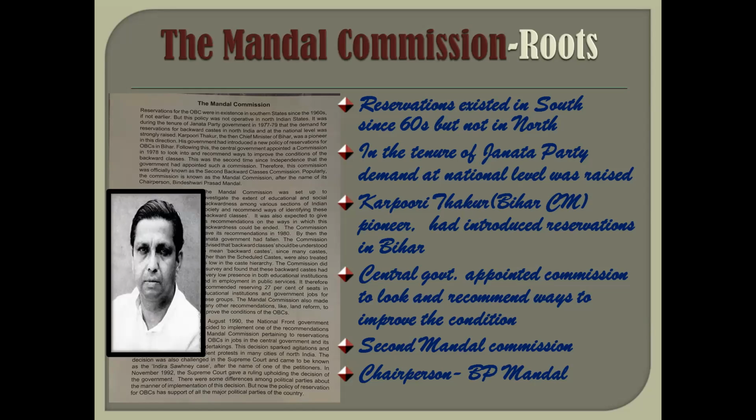It was during the tenure of the Janata Party in 1977-79 that the Bihar Chief Minister Karpuri Thakur introduced reservations in Bihar. After he introduced reservations in Bihar, he started working towards a policy of reservation for OBCs. The central government appointed a commission in 1978. 1978 में commission appointed की गई to see the development and the ways to improve the backward classes.